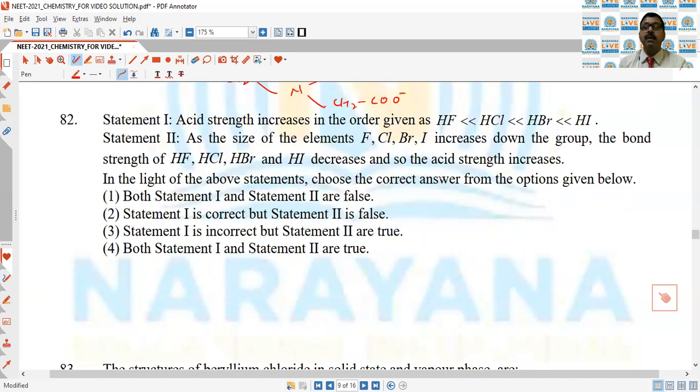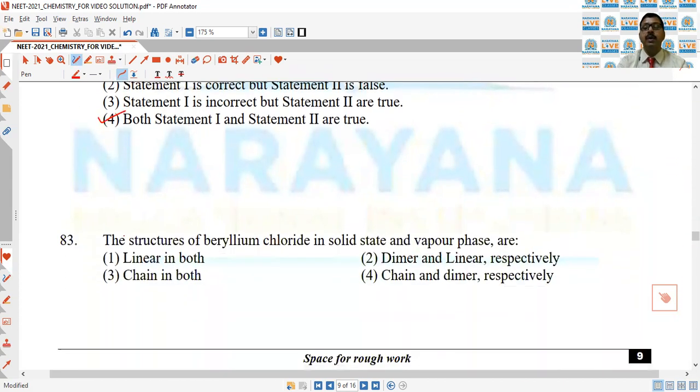As the size of the element increases down the group, the bond strength of HF, HCl, HBr and HI decreases, and so the acidic strength increases. So the second statement is also correct. So both statements are correct. That is why fourth is the correct answer of the question.